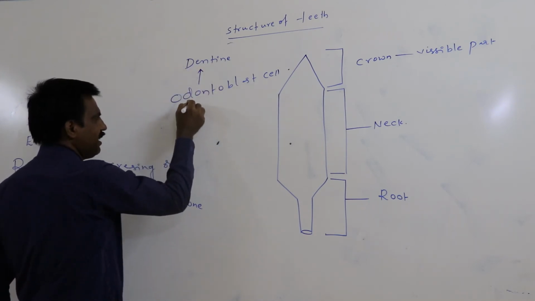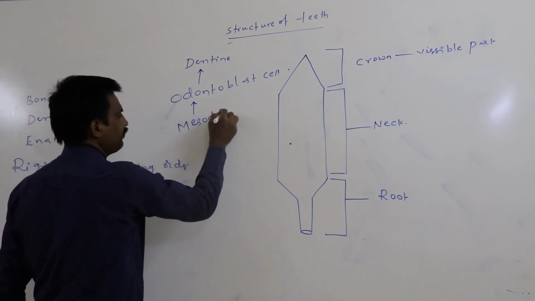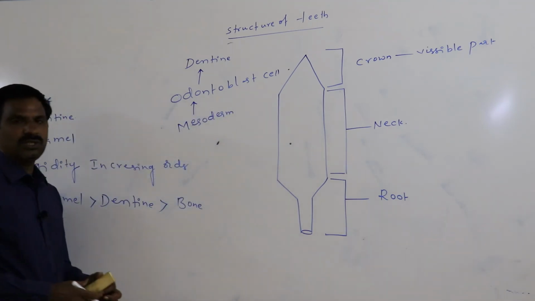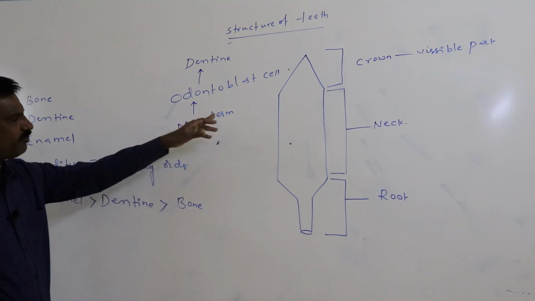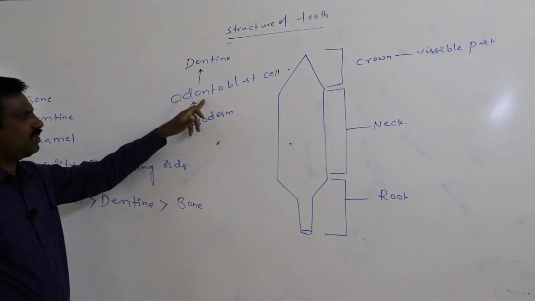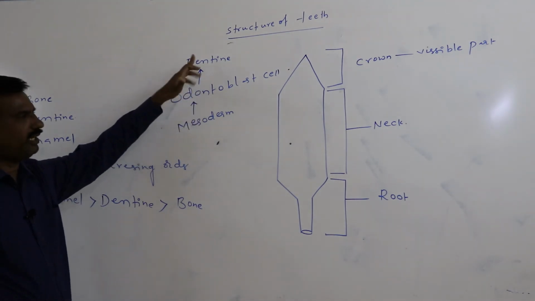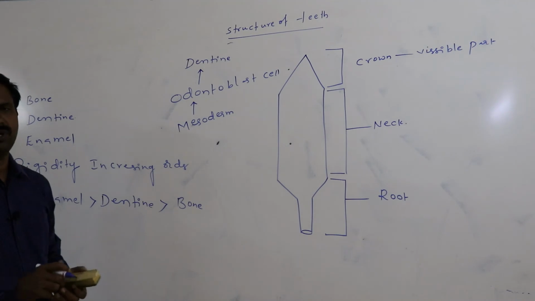Odontoblast cells originate from the mesoderm during embryonic development. After their formation, odontoblast cells start secreting the dentin for the formation of the teeth.